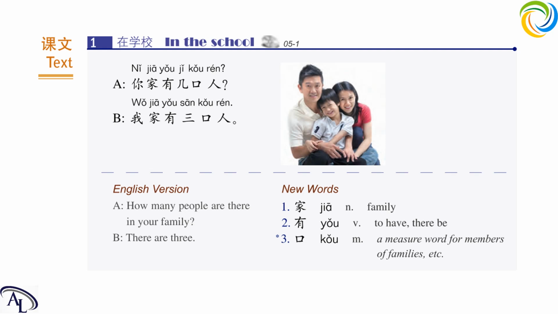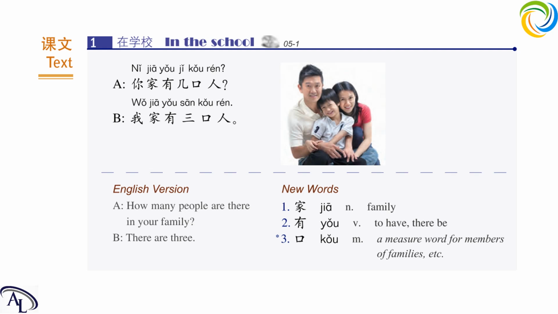If I want to say 3 people in a family, just 3 people, try to say that. It is 三口人. So we can see 三 here means 3, and 口 here is the measure word, and 人 is human. So when we want to say how many people, we put the number and the 口 measure word, and then the thing being counted, such as human. 三口人 means 3 people.